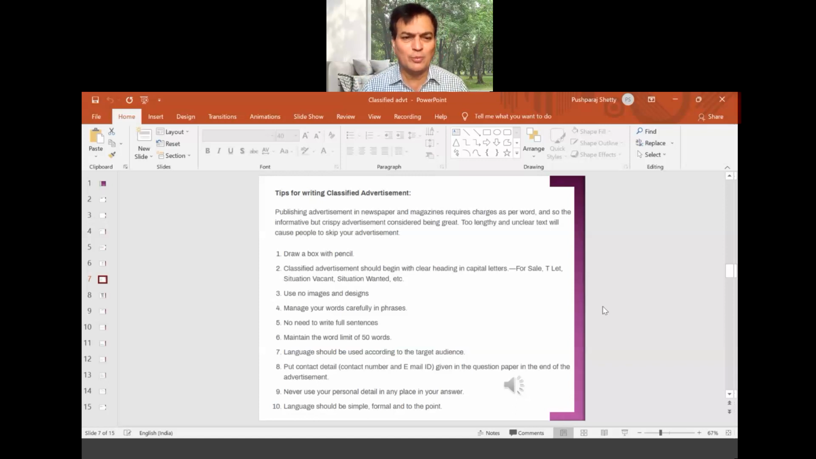Draw a box with pencil. You can draw a box for a classified advertisement. You can put it in a box. As somebody said, it has to be in a box. Right. A classified advertisement should begin with a clear heading in capital letters.